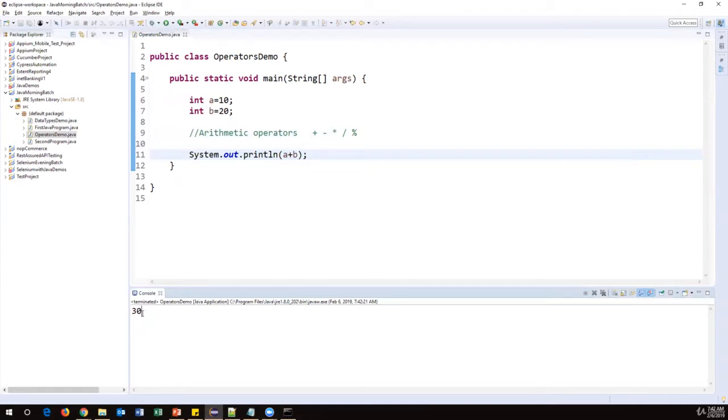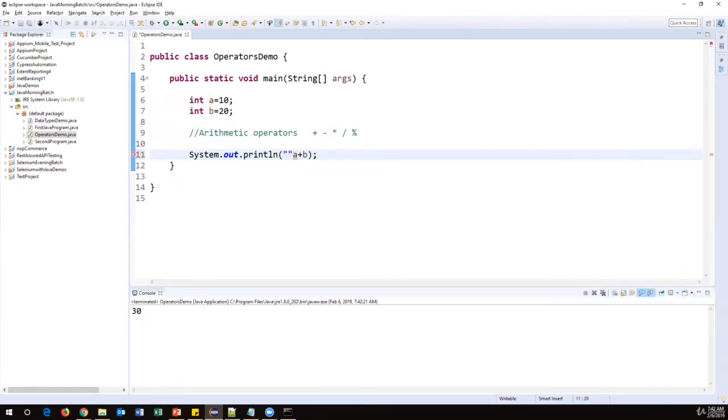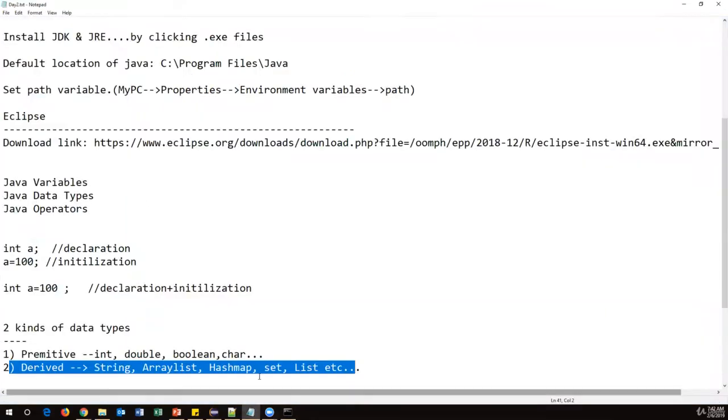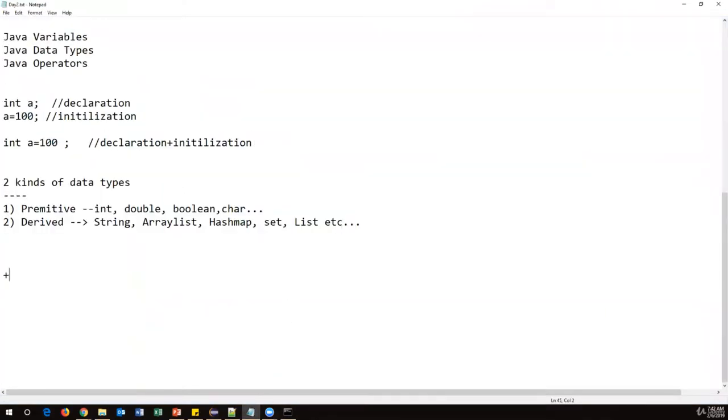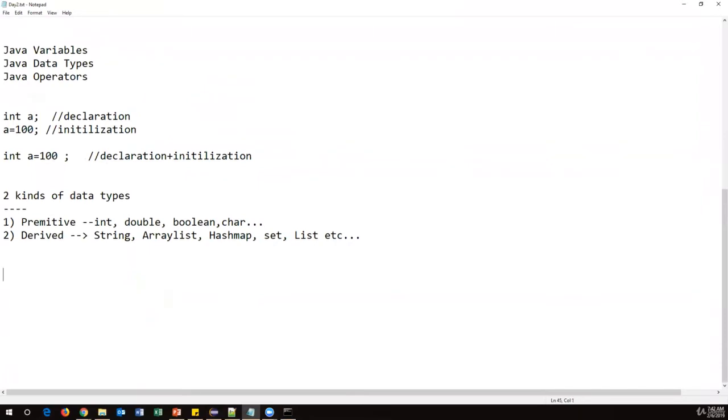But how will we know whether this is addition or not? So simply we can write one simple message here, that is "sum of a and b is", and put a semicolon here. And we have to append this. Plus is an operator we can use in different ways. Let me explain this. Plus operator can be used multiple ways. Let me show you one example. When I use 10 plus 20, it will give you 30 as an output. So what is plus doing here? It is performing addition of two numbers.